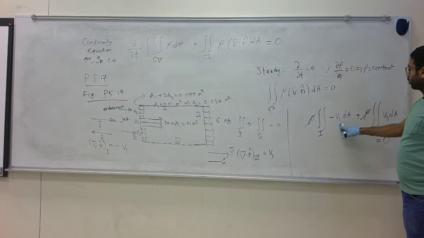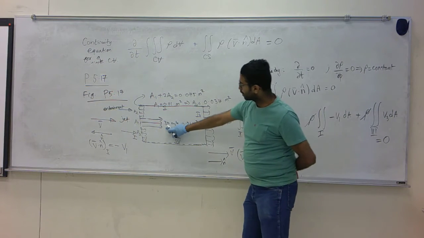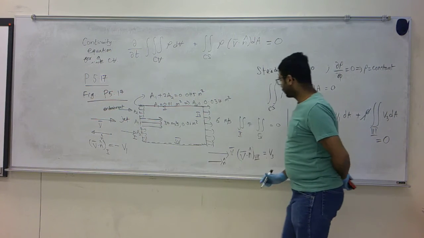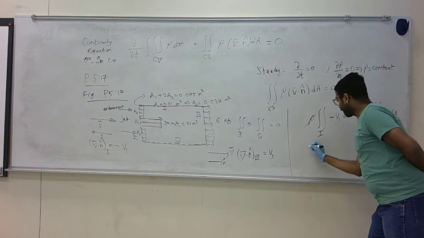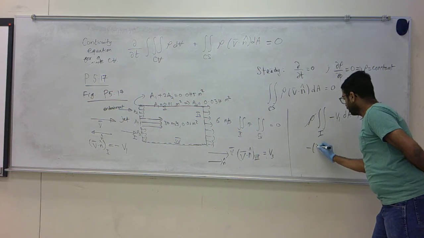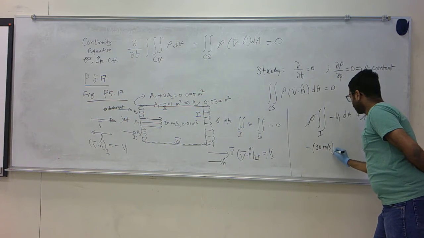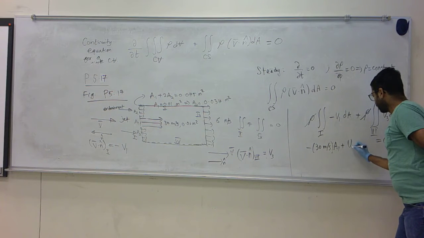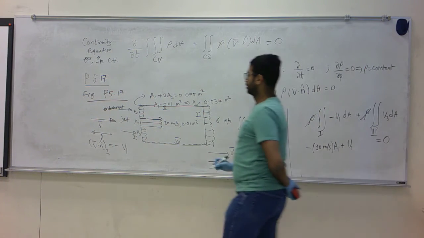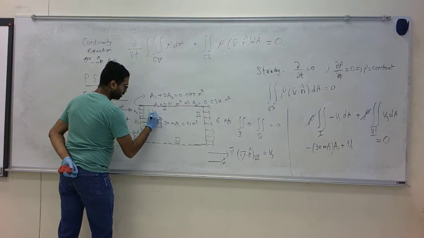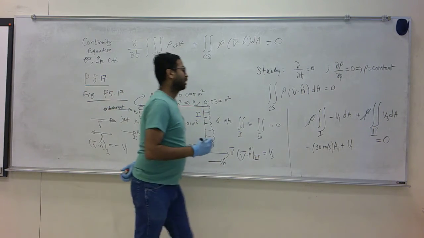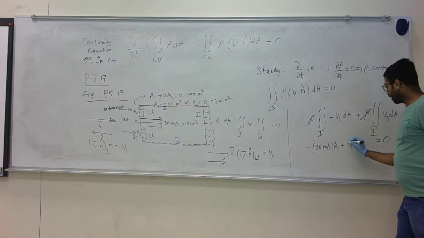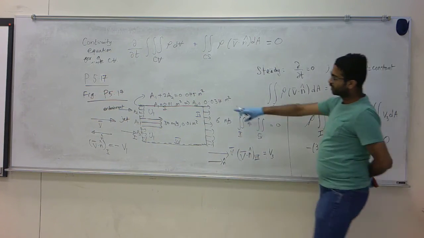I have this V1, which is 30 meter per second over A1 and an unknown velocity over A2. Okay, so I have minus 30 meter per second times A1 plus an unknown velocity, I'll call it U1. I have U1 times A2 and then I have to multiply by 2 because I have split them into two areas.